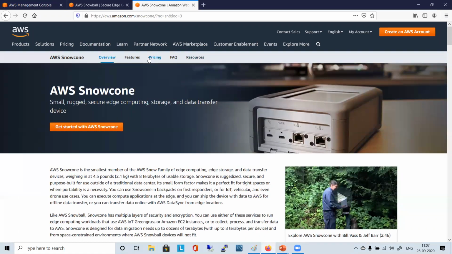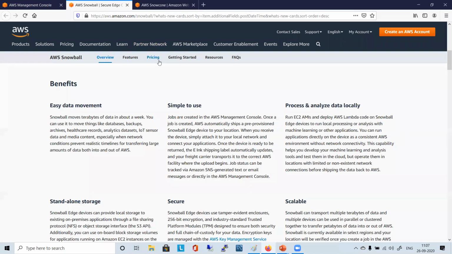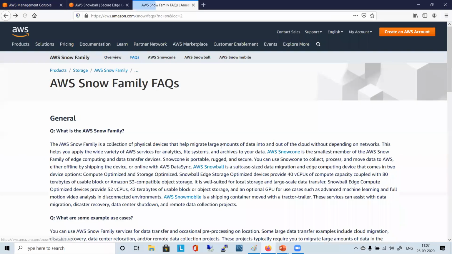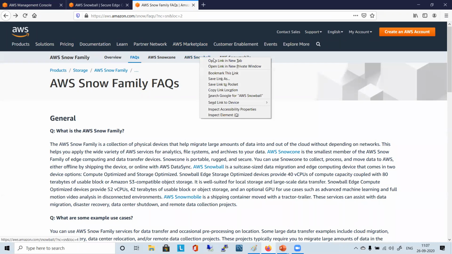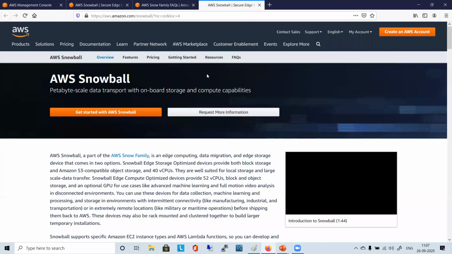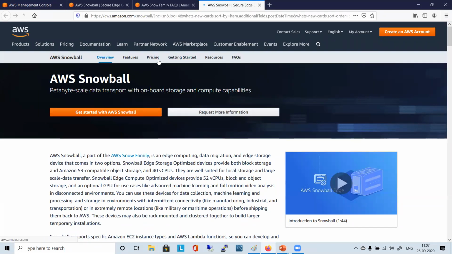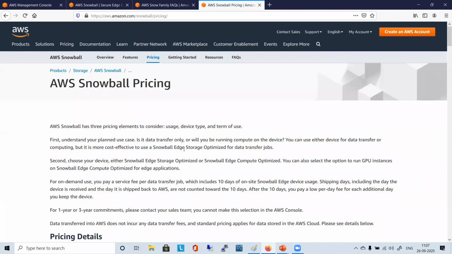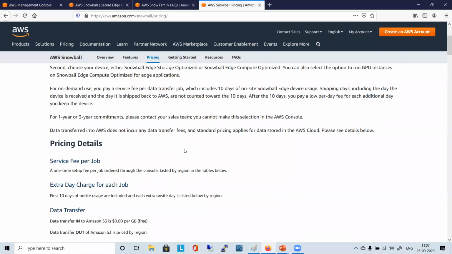You just want its features and pricing, right? So you can go like that. You can go back. You can open it in a new tab. You want Snowball, you can just open it in a new tab. You can go to its pricing, right? So like this, you need to learn how to find the information.